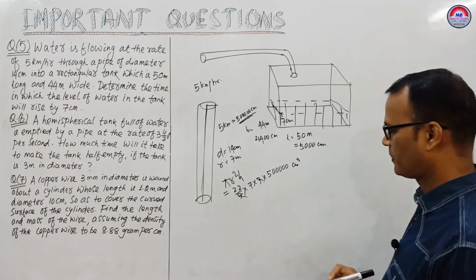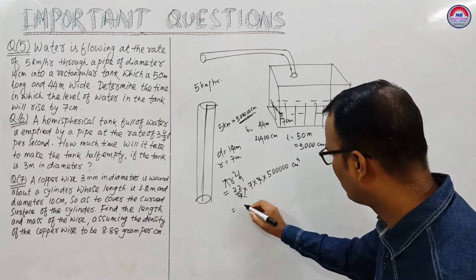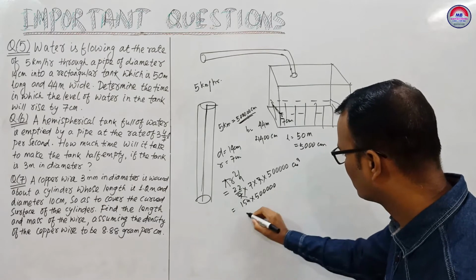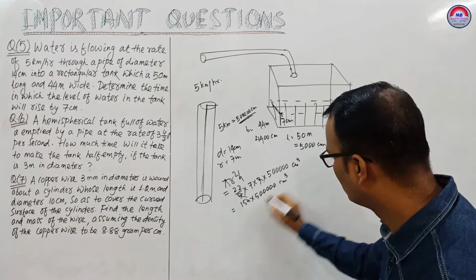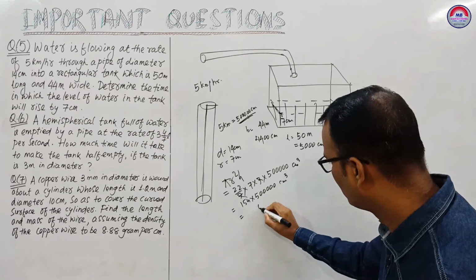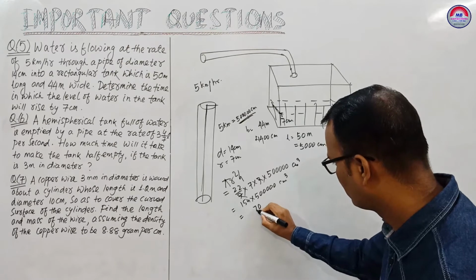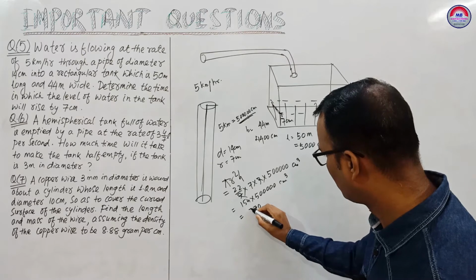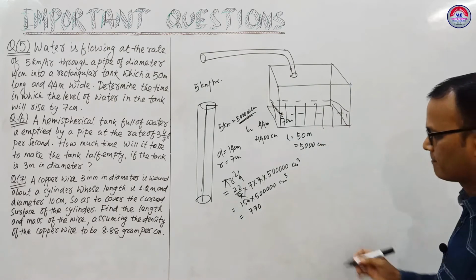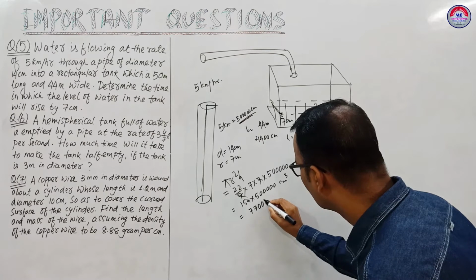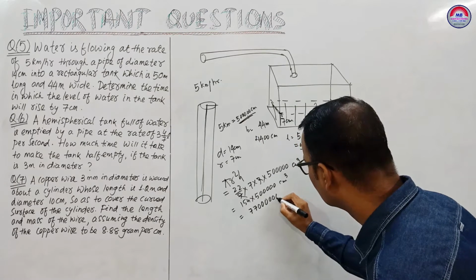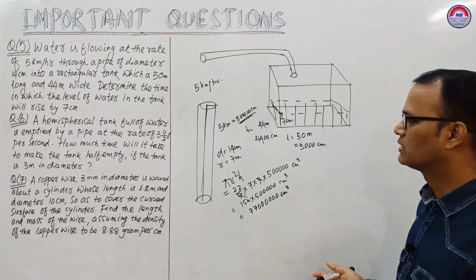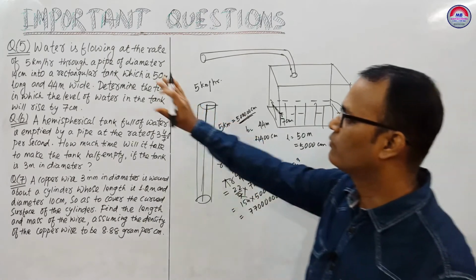We cancel this one, then it is 154 into 5 lakh centimeter cube, which gives 77 followed by zeros. Okay, it is centimeter cube. This is the volume of water in 1 hour.